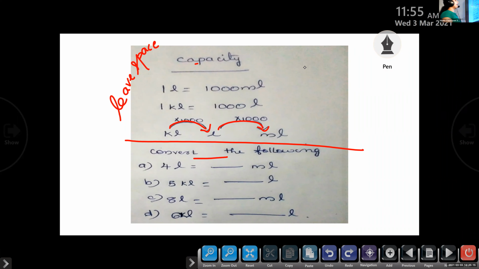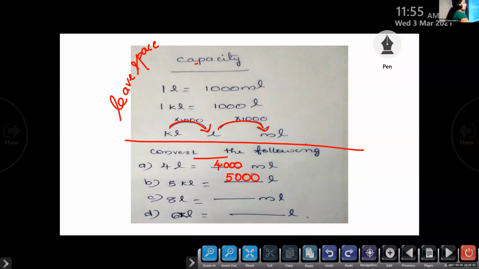Anai, please unmute and tell me the answer for the first one. A. 4 liters equal to how many milliliters? 4,000 milliliters. Very good. Darus, please unmute and give me the answer for the next question. 5 kiloliters equal to 5,000 liters. Very good. You have to multiply by 1000.